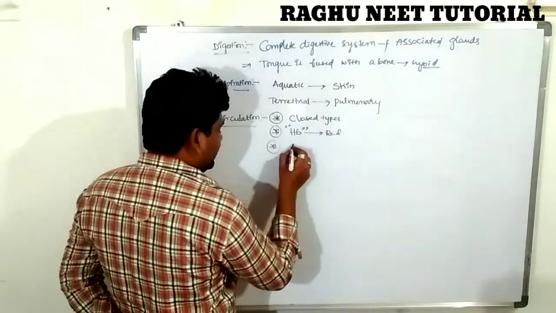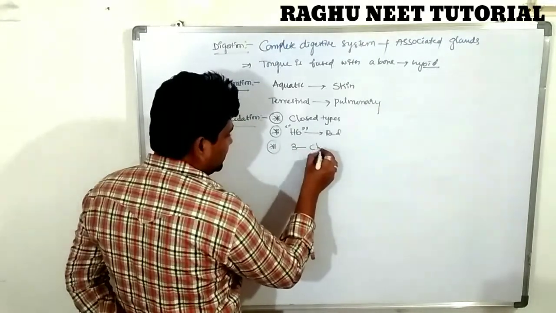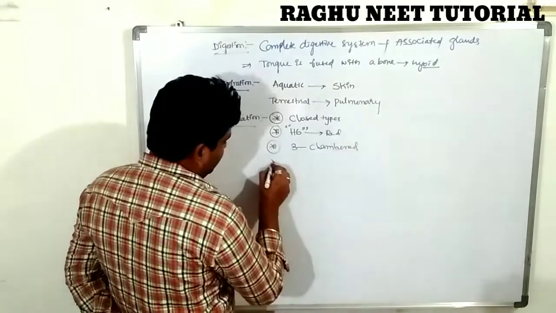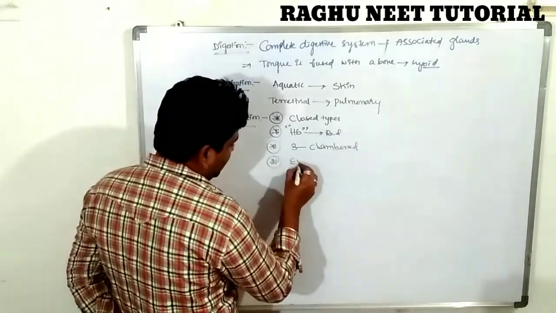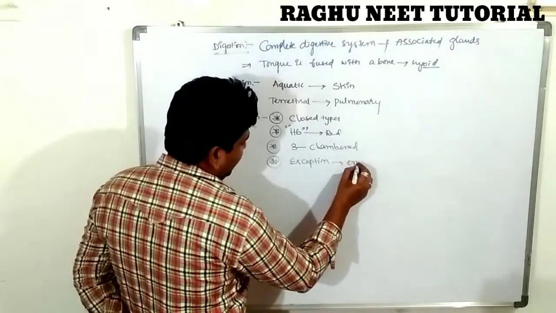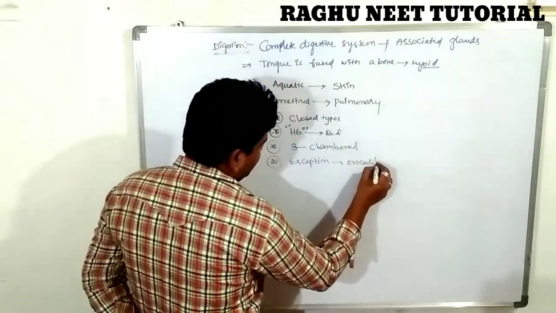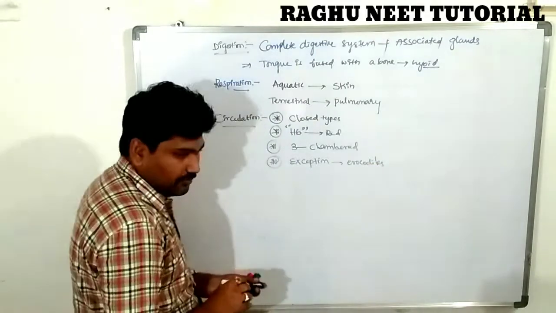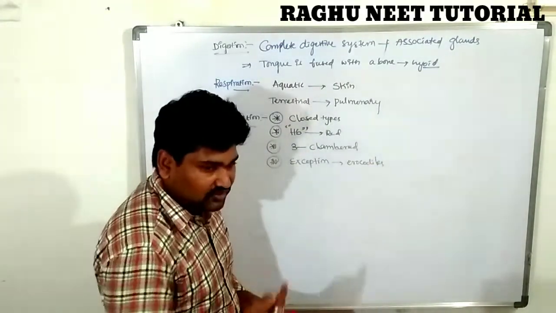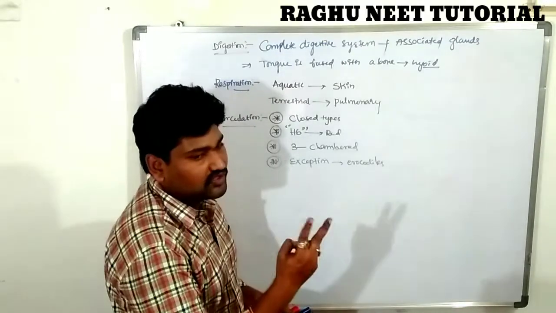This is a three-chambered heart, but the exception, the crocodile, contains a four-chambered heart. Slight grooves come from the ventricles to enable the formation of two chambers.